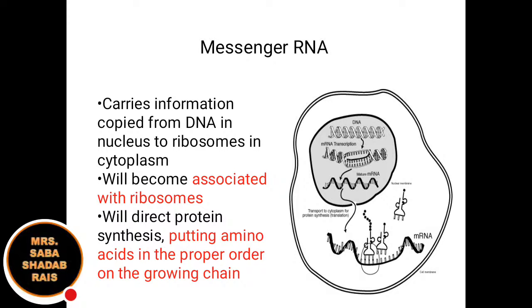So DNA is unwound, and messenger RNA will be formed. So it carries the information. Now what type of information? DNA has two strands, right? Sense strand and antisense strand. So from the template strand, the same information will be coded from the DNA, or simply you can say we take a copy of the DNA inside the nucleus. Now after that it will enter the cytoplasm.